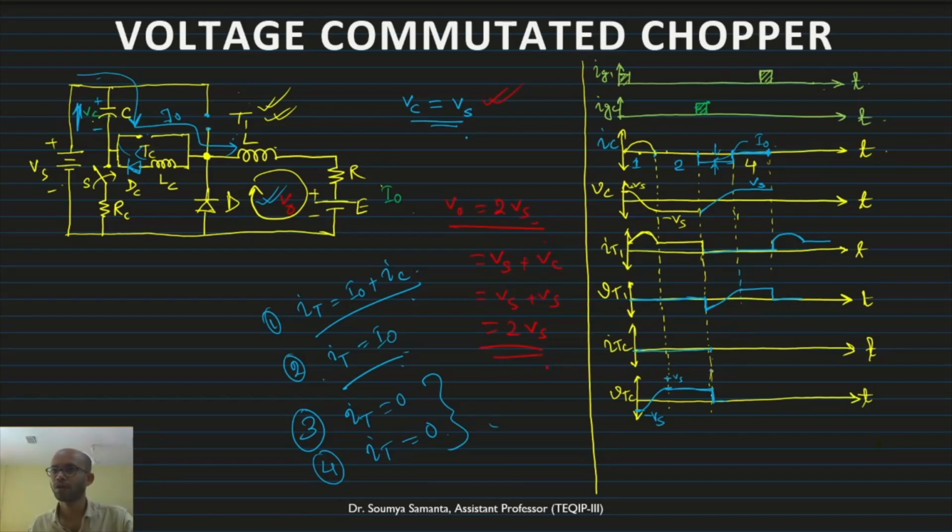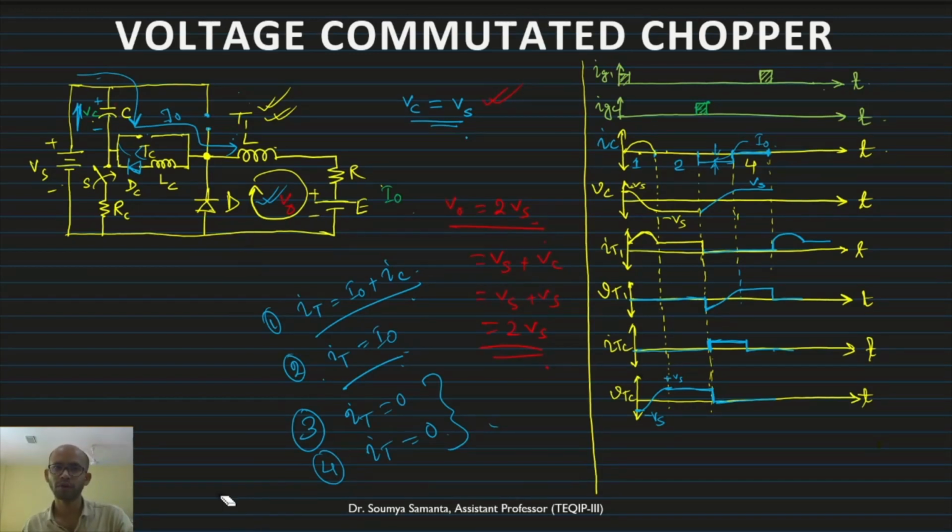Now what about the ITC, the resistor current? Only through this there will be load current during mode 3. The load current I naught will flow through this, and the rest of the part it is 0, and this one will also be 0. Okay, so these are the waveforms of this voltage commutation circuit.